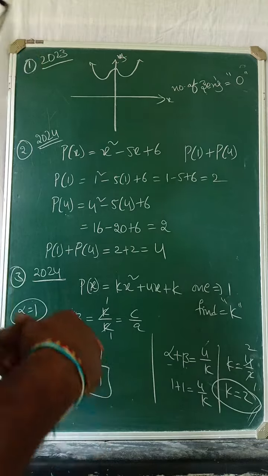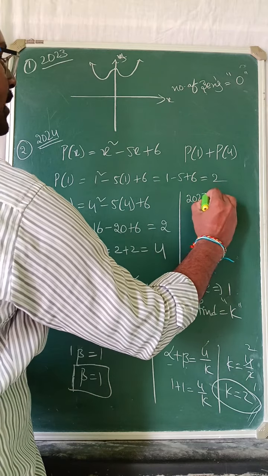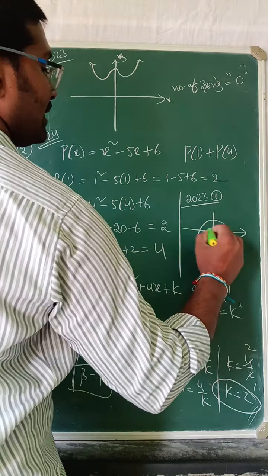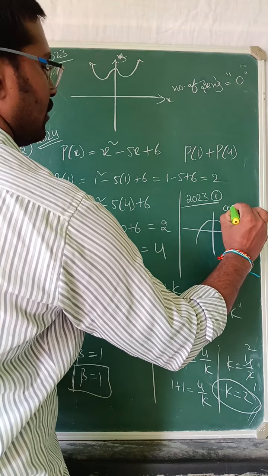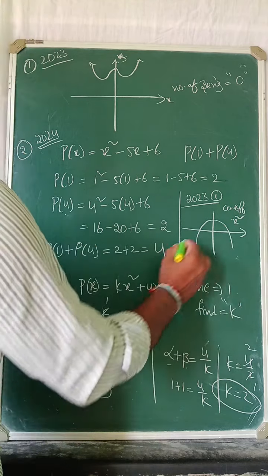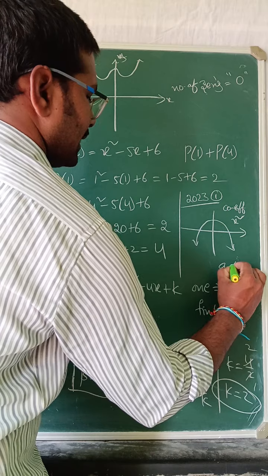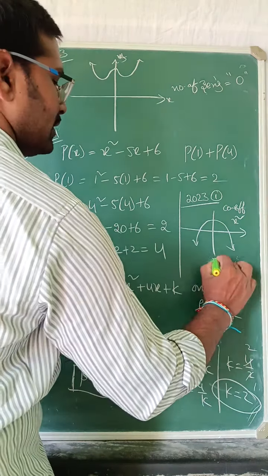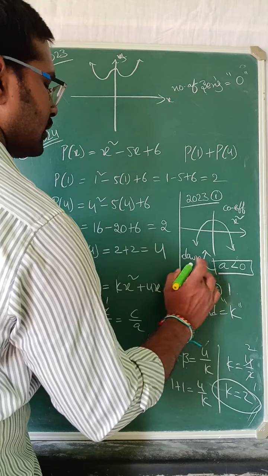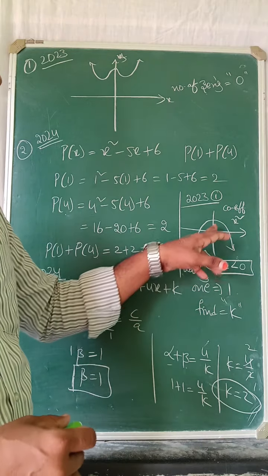Okay now, and one more they gave in 2023. In 2023 they gave one question. It is a parabola like this. What is the coefficient of x square? What will you get now? Is the parabola downwards? If a is less than 0, then the parabola is downwards. Okay now? When a is less than 0, the parabola is downwards.